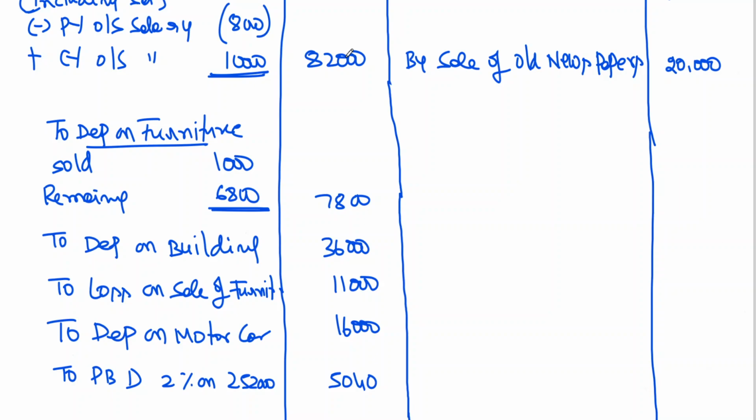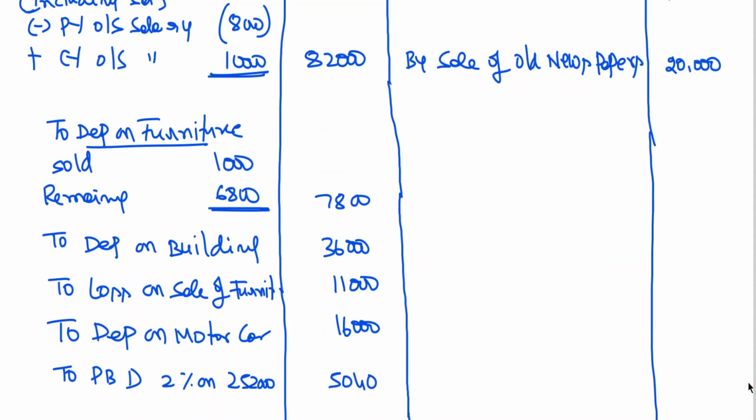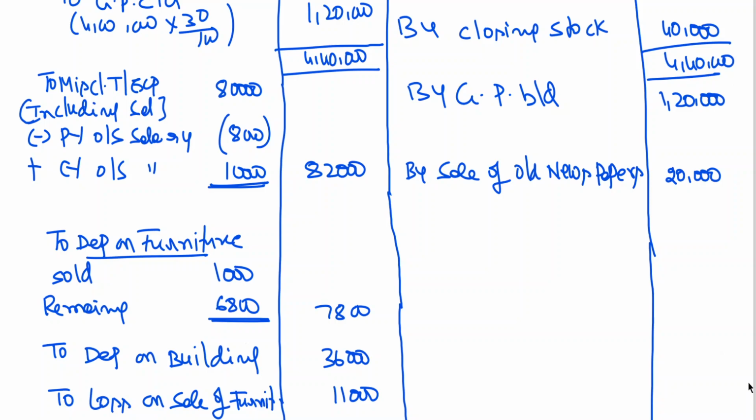Yes, first having loss, 7,800, 36,000, 11,000, 5,040. We'll be getting debit side more. Lakh 57,840. Lakh 57,000 minus lakh 20,000.